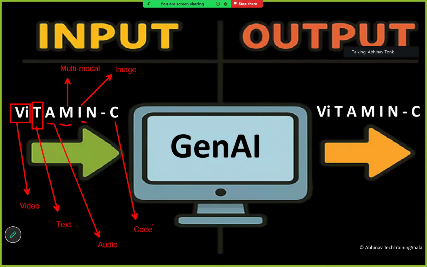In any GenAI system, these are the different data types that the system can take in as input. You can provide video as input, text as input. The most common thing we provide as input is text. We chat with the chatbot and write something. But videos, audio, images, and code are also provided as input to the GenAI system.